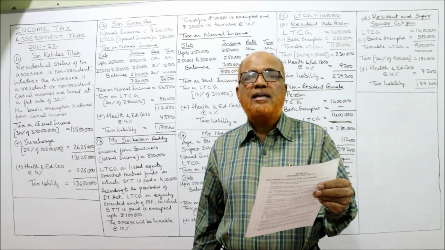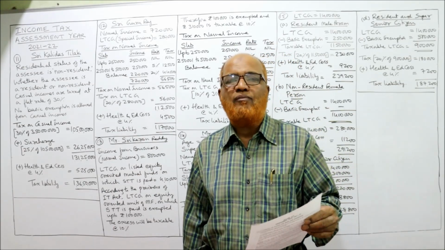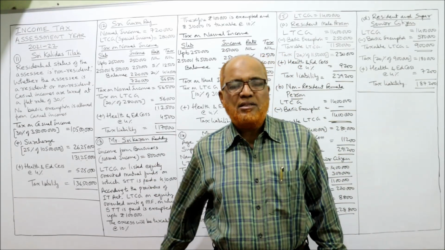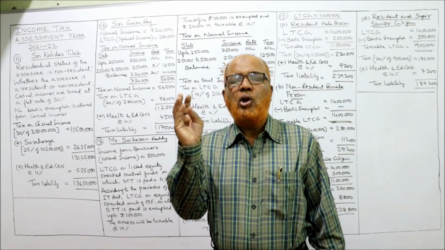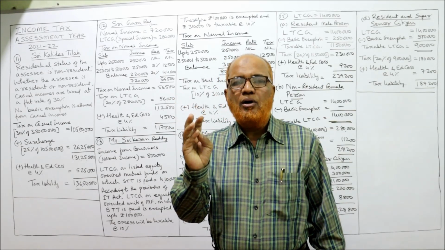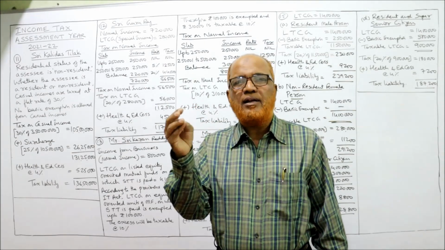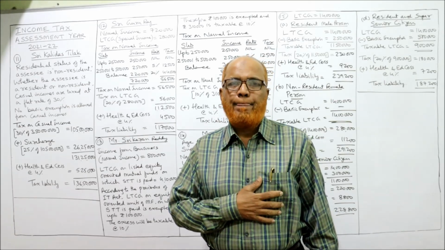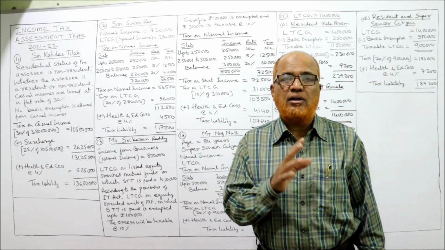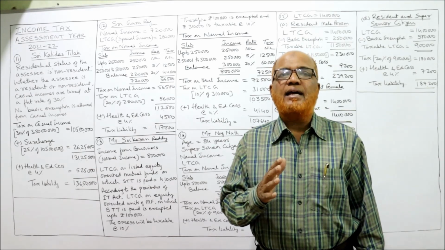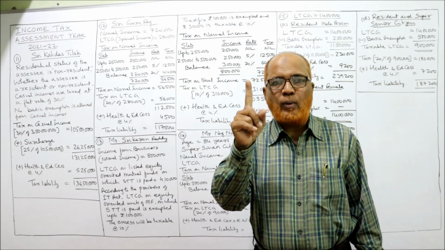The next income is LTCG on listed equity oriented units of mutual fund. In the last theory video I have explained, if an assessee gets long term capital gain on shares or equity oriented units of mutual fund, it is exempted up to 1 lakh rupees.